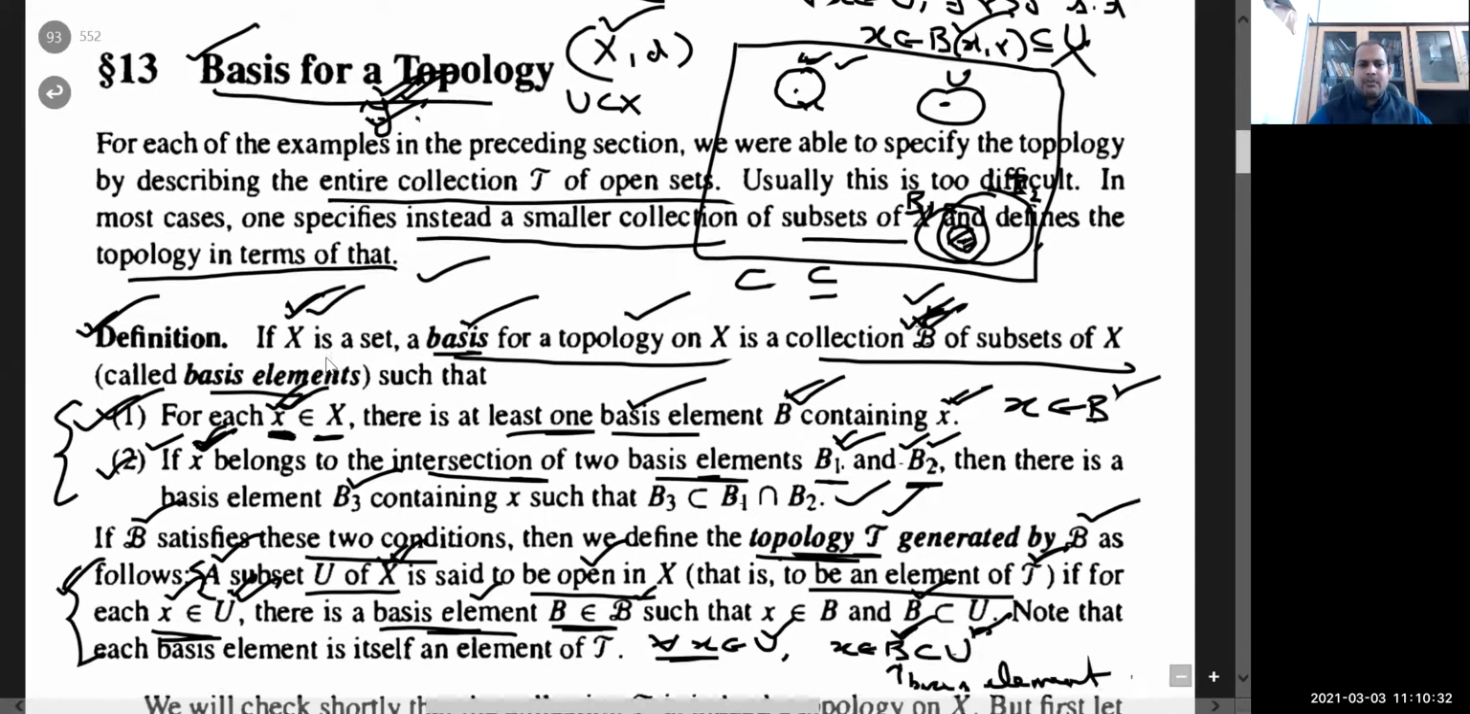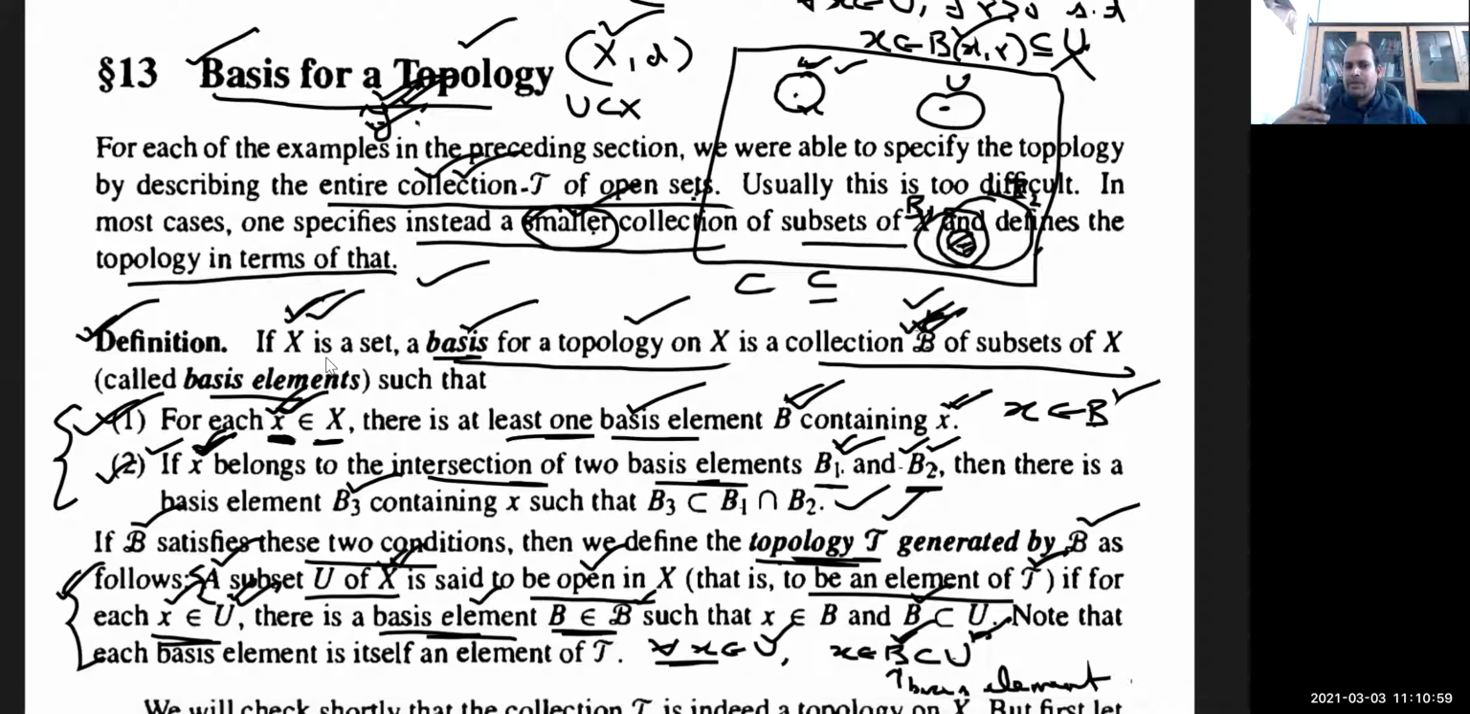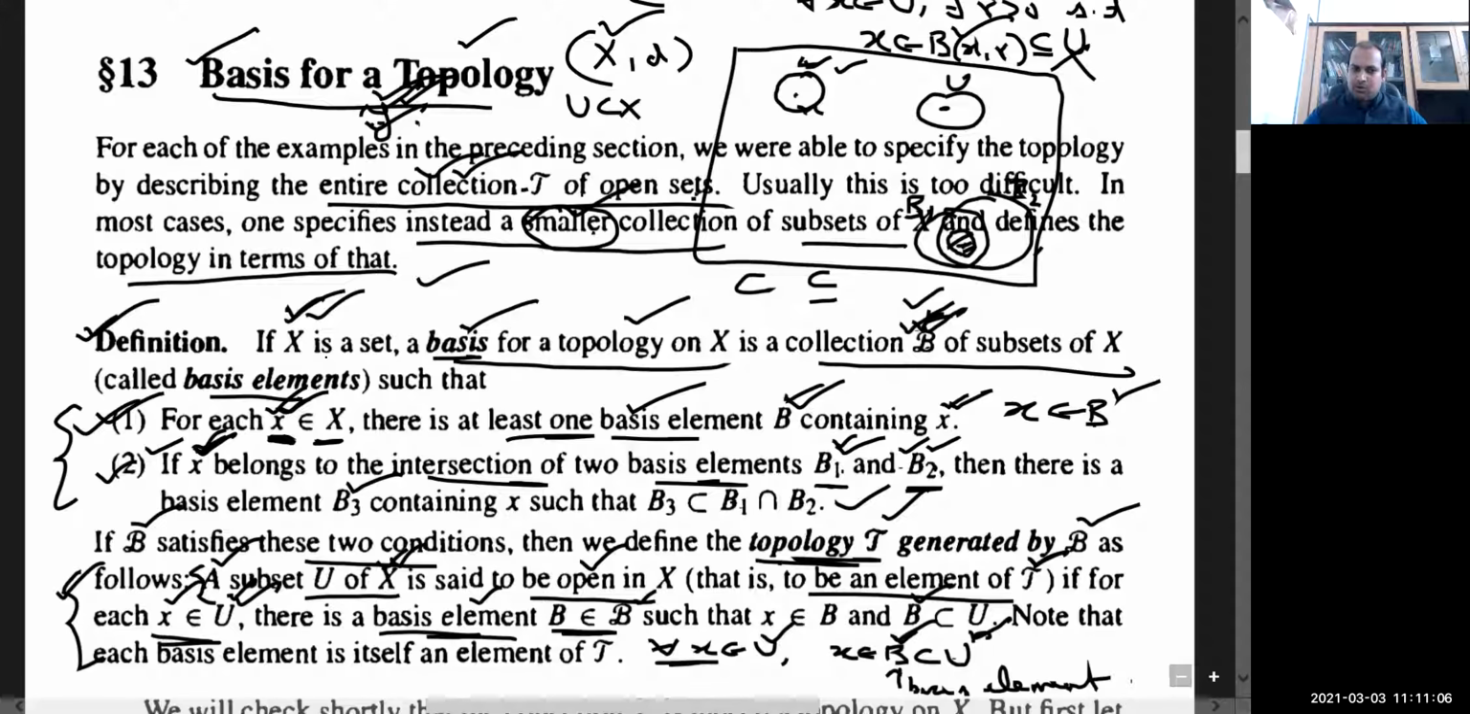Weaker or stronger. Now let me quickly remind you of the definition of a basis for a topology. Why is a basis for a topology needed? It's not always possible to write the entire collection T of open sets. So try to minimize it: look at some smaller collection with the help of which we can generate this entire collection. That is the intuition behind constructing a basis for a topology. The definition of a basis develops from that intuition, from that requirement.